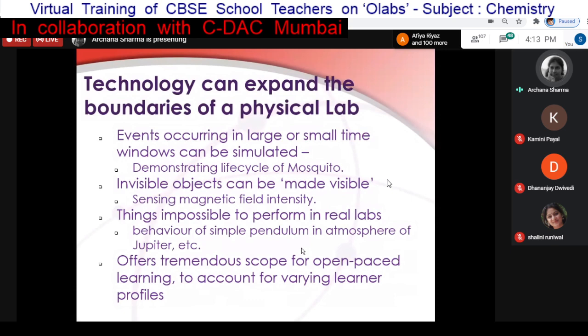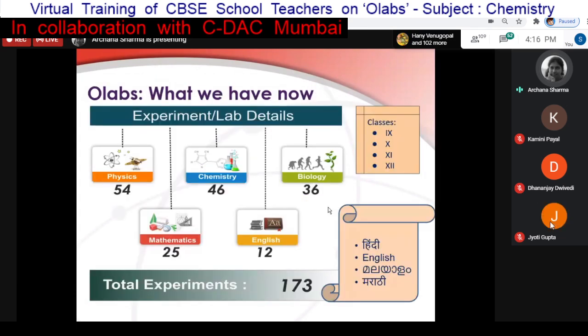And when we were doing OLABs phase 1, we got feedback from language teachers: why don't you do something, it may not be a simulation, but some kind of interactive activities for students with instant, constructive feedback will be useful, because that will help them learn some grammatical constructs, practice them, and practically apply some of the grammatical concepts. So English Labs is an attempt to handle some of these things. Some of the pain areas in languages, in English language grammar particularly, we have tried to create interactive activities. So do check these labs.